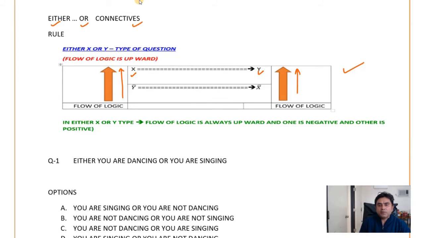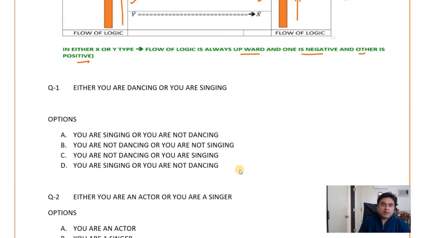So the flow of the logic is always upward. One is negative and another one is positive. So either you are dancing or you are singing. So either you are dancing, you say it is X, and you are singing, that is Y. Now X and Y, Y bar and X bar, but the flow of the logic will go up.